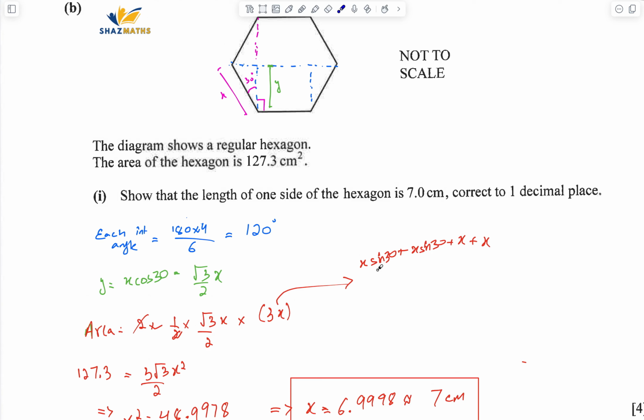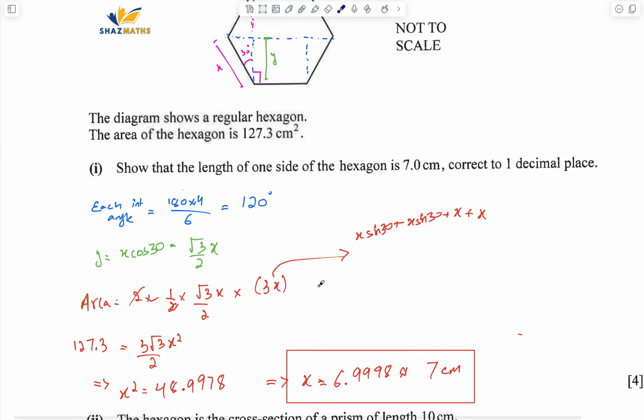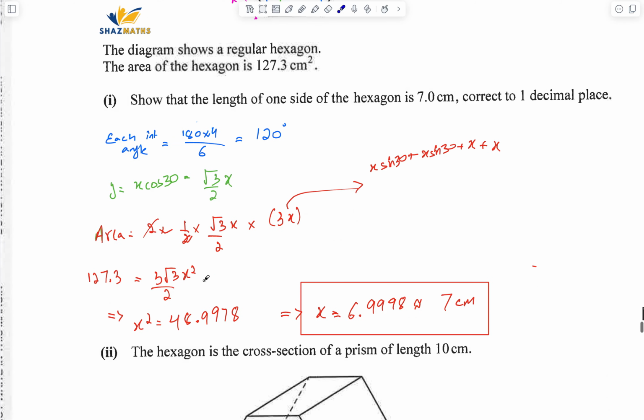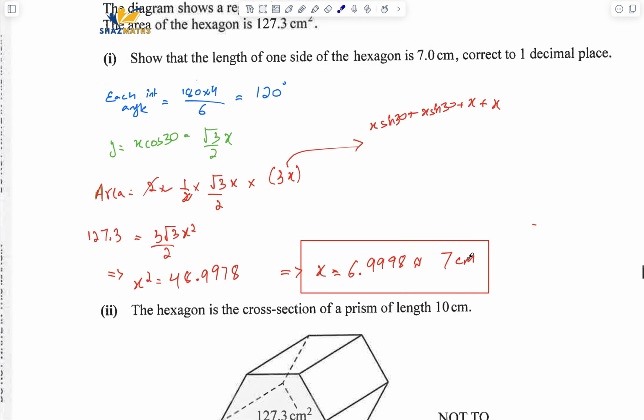So the sum of parallel sides: one side is x, the other side is 1 by 2x plus 1 by 2x plus x. You add all of them together, it's going to be 3x. Because there are two trapeziums, I multiplied it by 2. Simplifying that out, it comes out to be this, that is almost 7 centimeters.